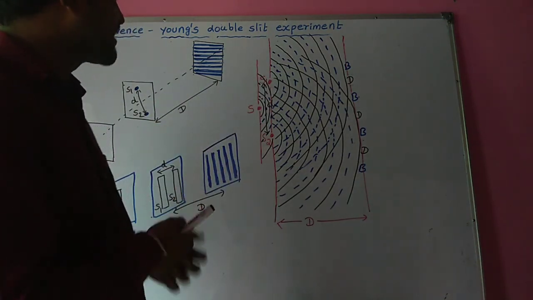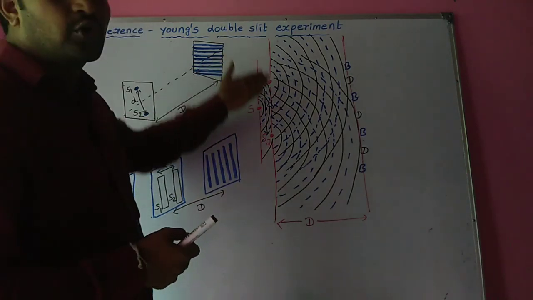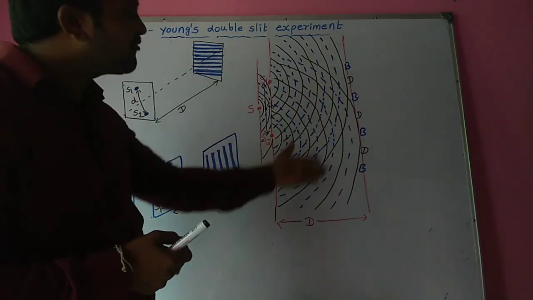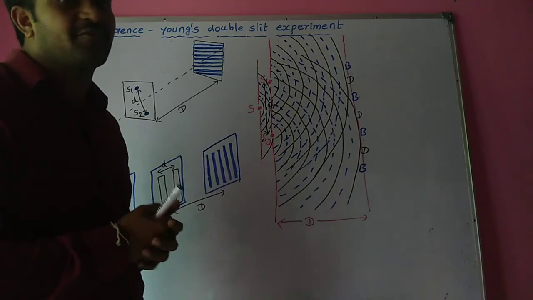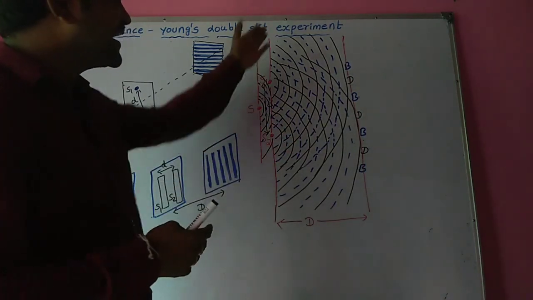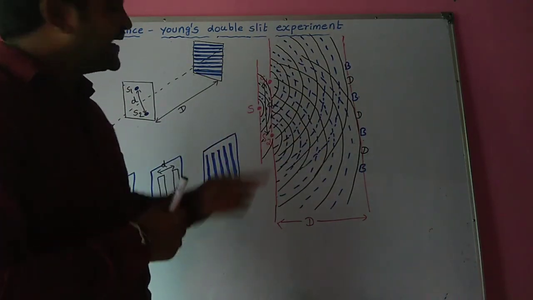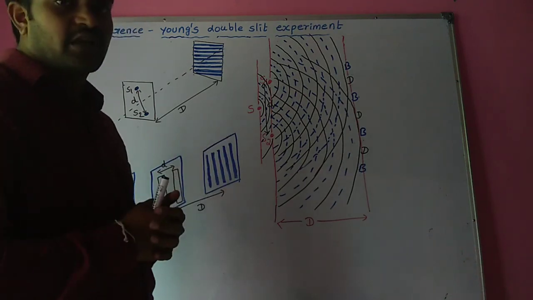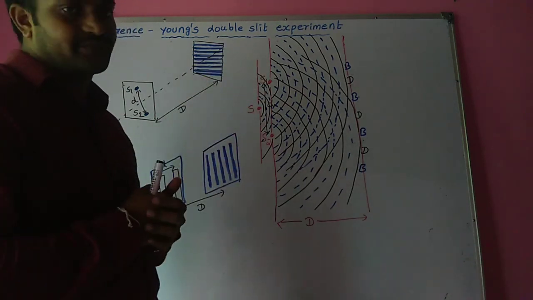From S1 and S2, two spherical wavefronts are produced and these are superimposed to produce the interference pattern. In this interference pattern, you can observe some regions.